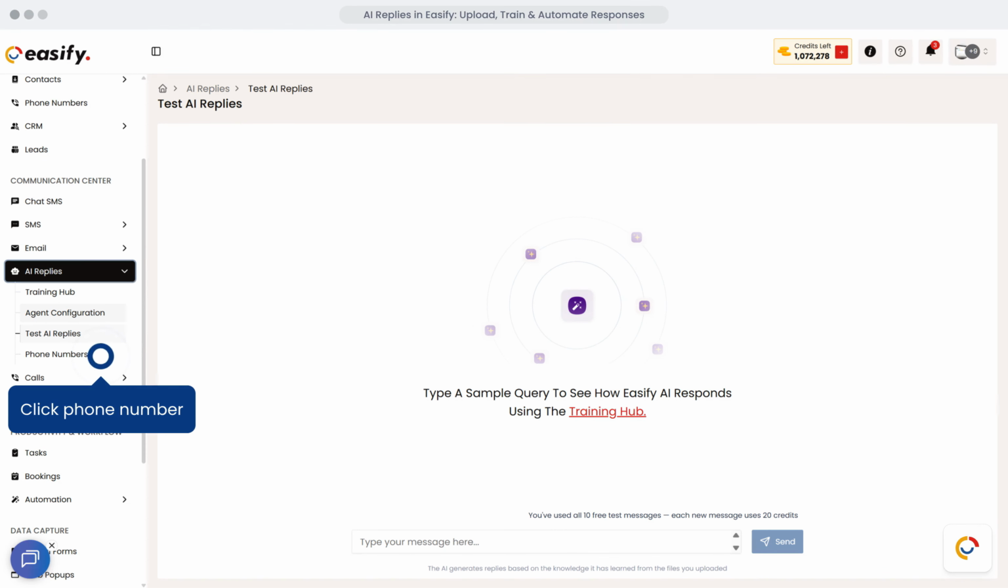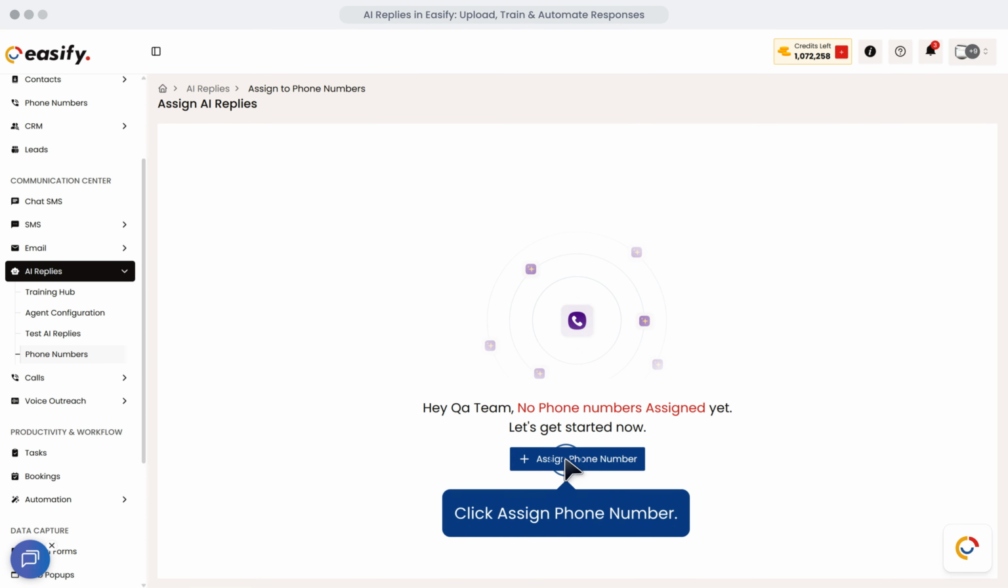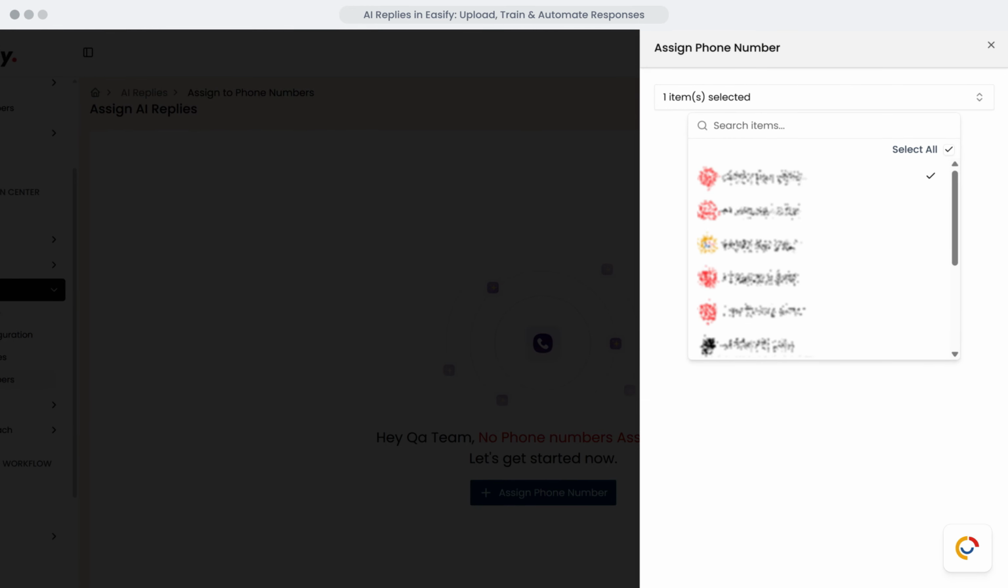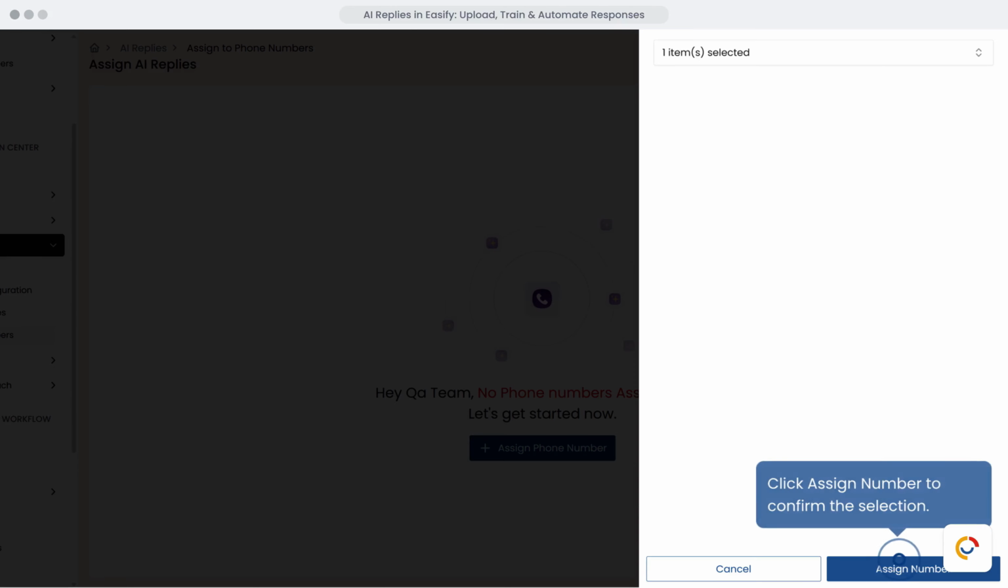Click here to go to Phone Numbers section. Then click here to assign a phone number to the agent. From the pop-up, select the one or more phone number you want to assign to the agent. Select the phone number you want to assign. Click Assign Number to confirm your selection.